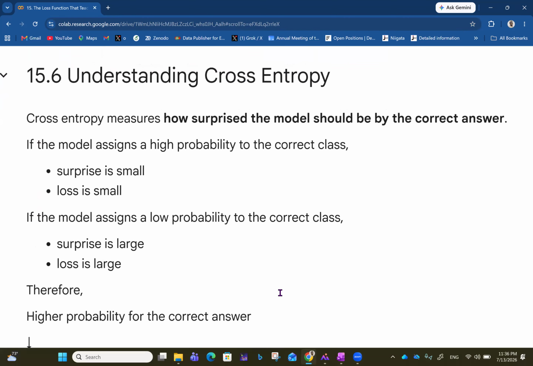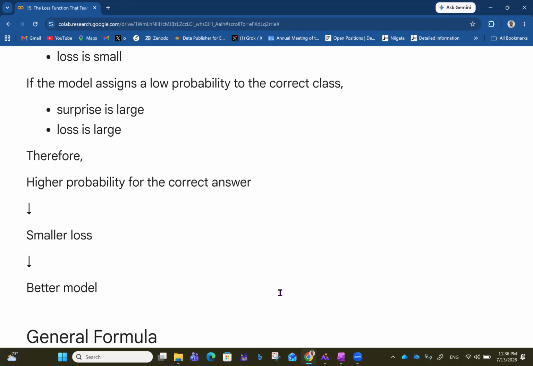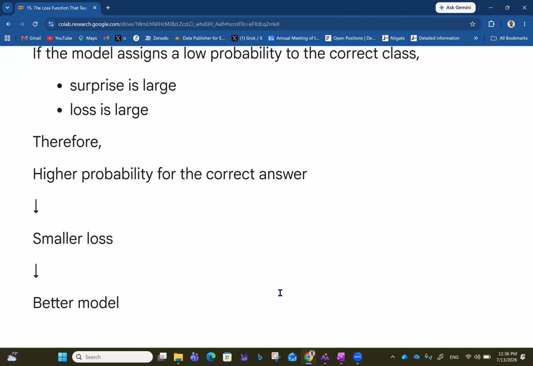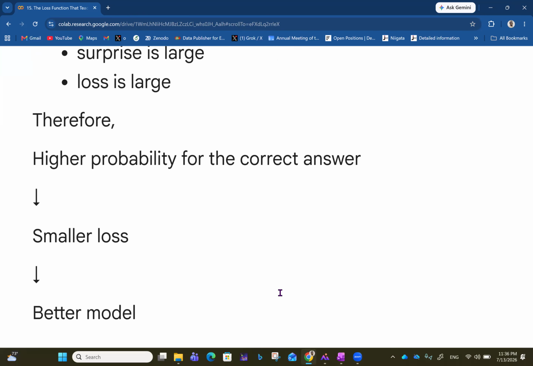Now, understanding cross entropy: cross entropy measures how surprised the model should be by the correct answer. If the model assigns a high probability to the correct class, the surprise is small and the loss is also small. If the model assigns a low probability to the correct class, the surprise is large and the loss is also large. Therefore, higher probability for the correct answer implies smaller loss, and smaller loss means a better model. So we want our models to have as small a loss as possible.